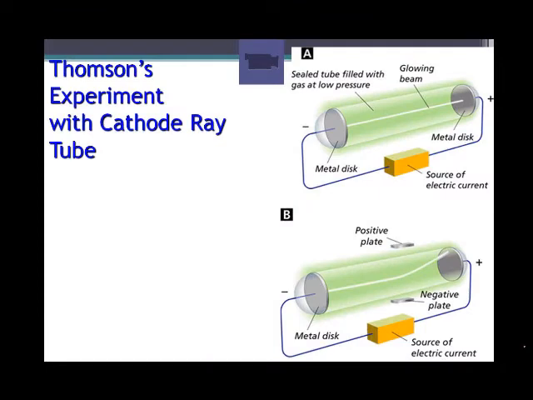Thomson's cathode ray tube experiment showed that when we took a sealed tube with gas at low pressure and ran electricity through it, we would get this glowing beam. When magnets were placed near the tube, we would see that the glowing beam would bend away from the negative to the positive plate. The negative electrons were attracted to the positive part of the magnet.